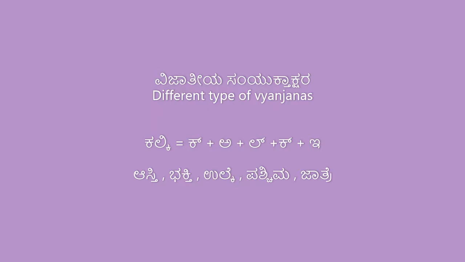Similarly, asti, bhakti. You can take anything. Just try to split it into half letters of Vyanjanas and whichever swara is there. It's very easy to understand. In Samyuktakshara, we have more than one Vyanjana. In Gunitakshara, we have one Vyanjana plus swara. In Samyuktakshara, different Vyanjanas combine to form Vijatiya Samyuktakshara. If the same Vyanjanas are combined, it forms Sajatiya Samyuktakshara.